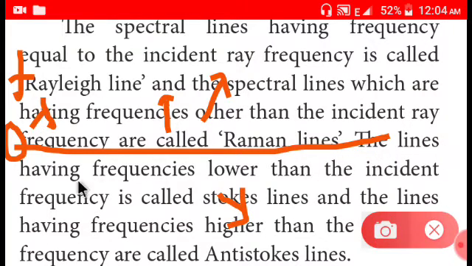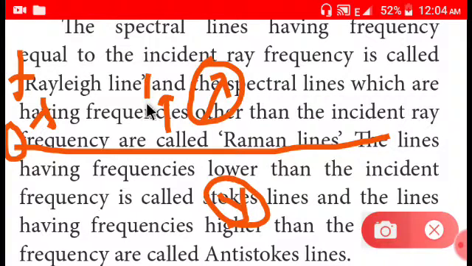Second thing: the lines having frequencies lower than the incident frequency are called Stokes lines. So these Raman lines will have some frequency and wavelength.